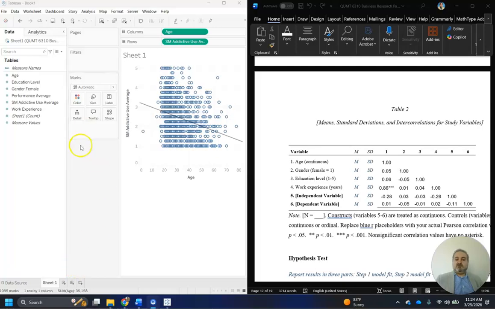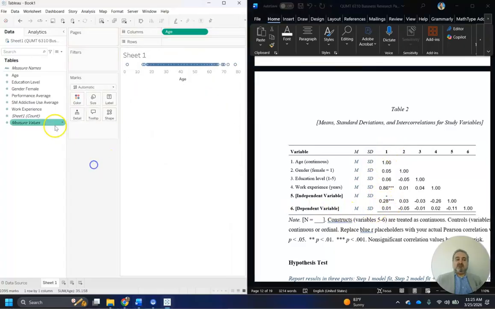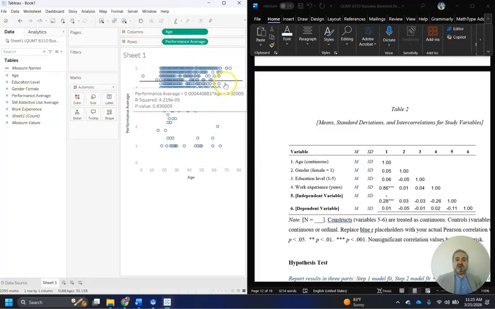So you can do the same for the other variables. For example, here we have age and the independent variable, addictive use of social media, and the p-value is very low, so we can also add 3 asterisks there as well. For the main dependent variable, which is performance, the p-value is very low, so I'll leave it as is.